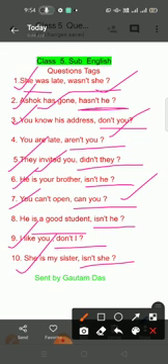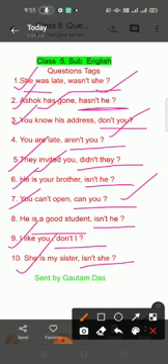Number 10: She is my sister, dash dash. It is an affirmative sentence. For making a question tag, you have to find where the auxiliary verb is. It is "is" here; "isn't" is the short form.